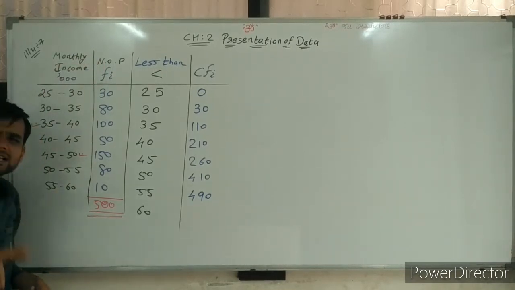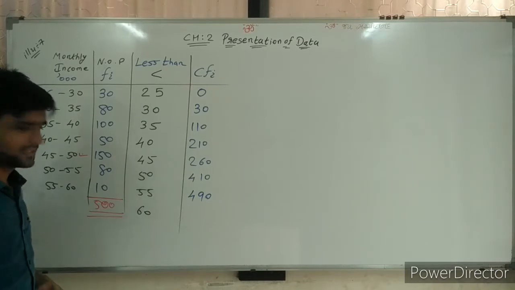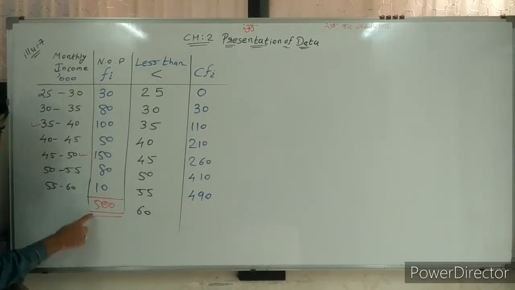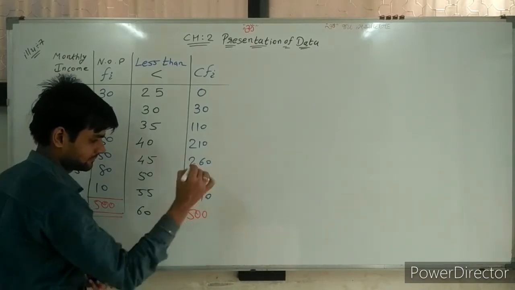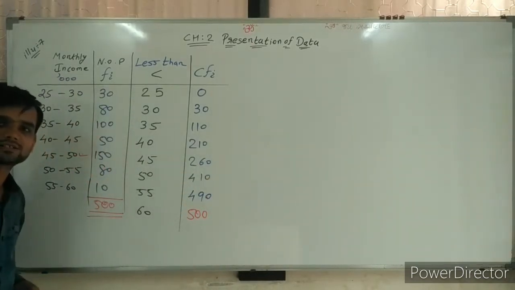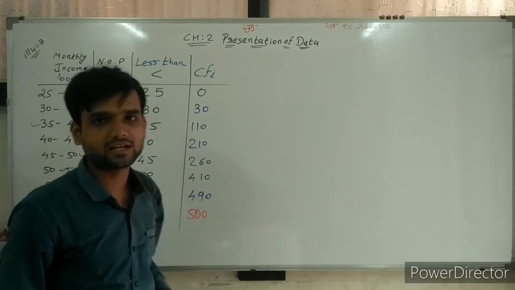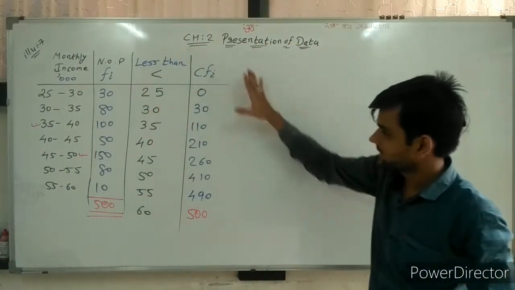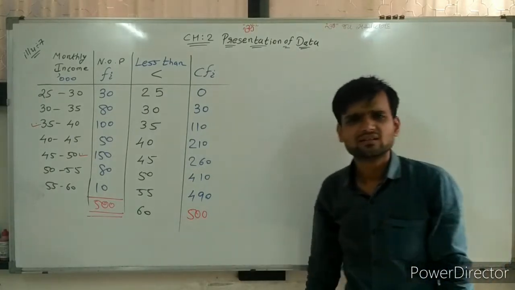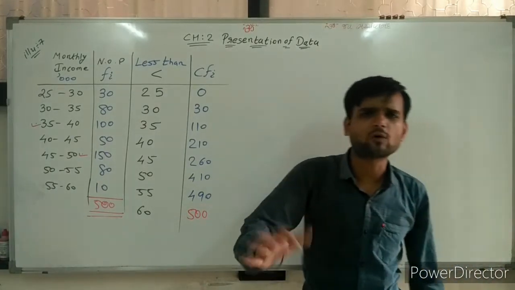Nobody is there who is getting more than 60,000 salary. So all means 500. Total 500 salaried persons are getting less than 60,000 rupees salary. So the less than frequency distribution is ready. That's it. Simple one.